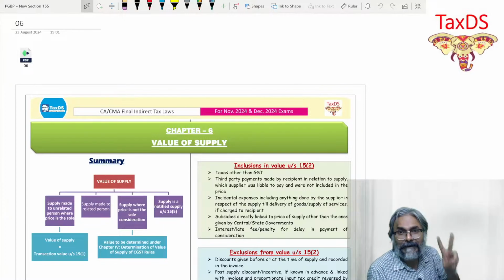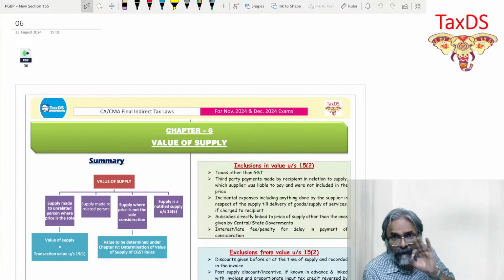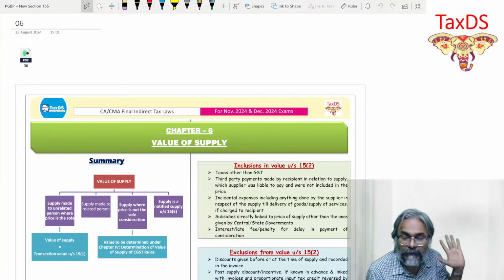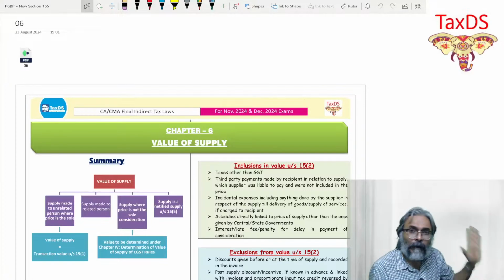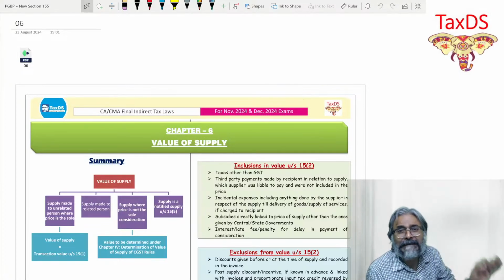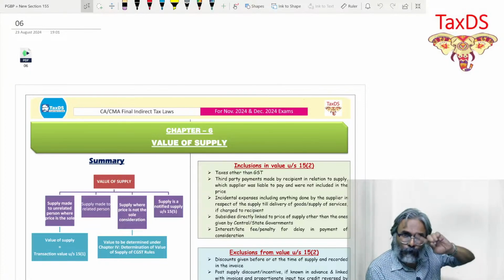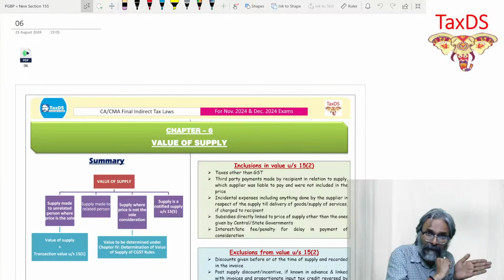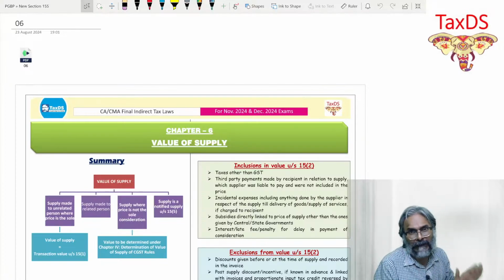And there are two reasons. Number one, in this particular chapter, students, you will have to write the section, subsection, even the clause if it is possible. Point number two, the reasons that you give for any adjustment that you do should be the same reasons which the examiner will have in their evaluation sheet.